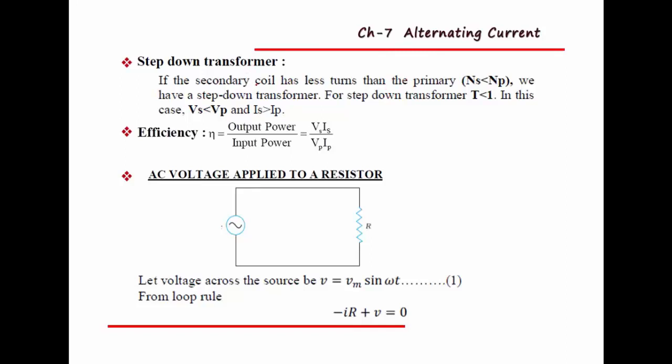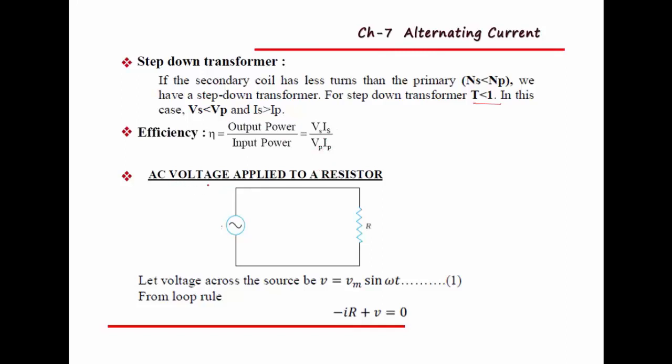That's why the secondary coil should have a smaller number of turns than the primary coil, and here Vs is less than Vp, that means voltage across the secondary coil is less than voltage across the primary coil, and here T is less than 1. Then efficiency of the transformer, eta, equals output power divided by input power, or we can write VsIs divided by VpIp. So this is all about the transformer.